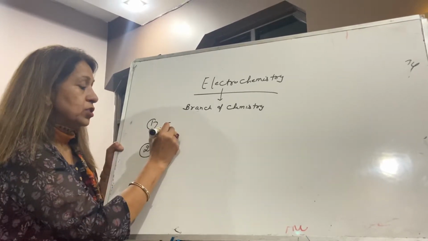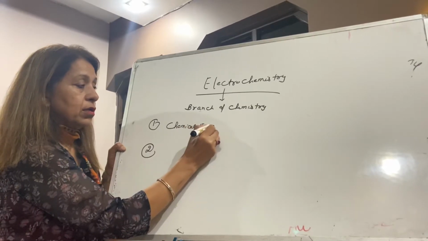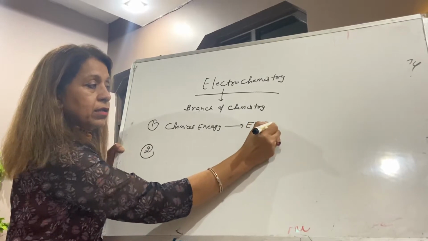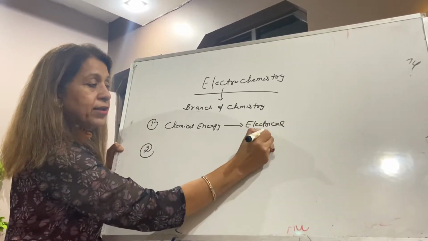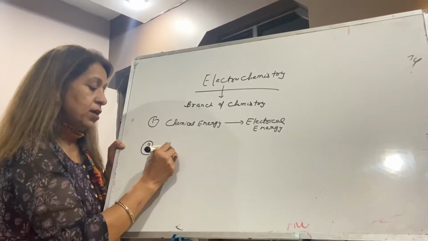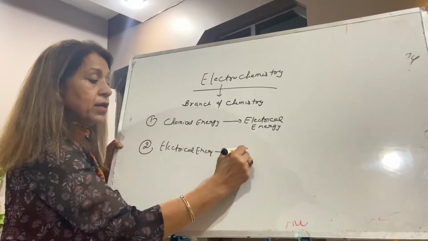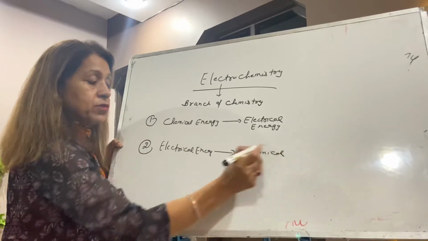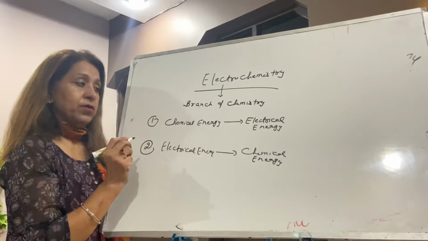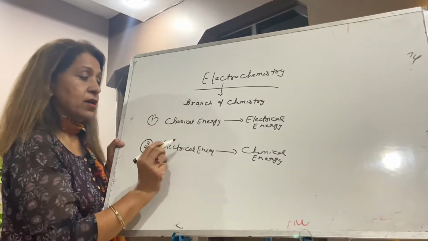In one of the reactions, chemical energy is converted to electrical energy, and in the other, vice versa, electrical energy is converted to chemical energy. It is a very interesting chapter, but do the work regularly. Only then will the depth of the chapter become clear.